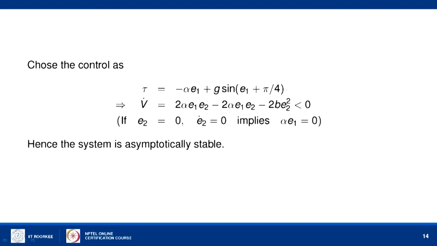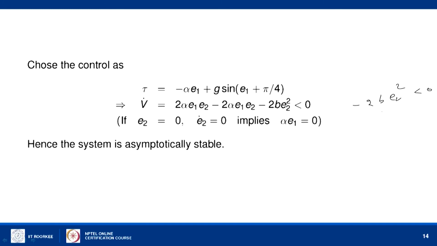If you substitute these two terms, we will see that V dot equals 2 alpha E1 E2 minus 2 alpha E1 E2, and we will get 2 beta into E2 square with the damping term. This will imply that V dot equals minus 2 b E2 square, which is less than or equal to 0.